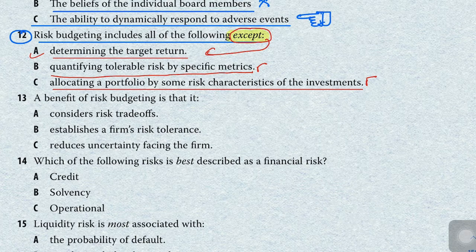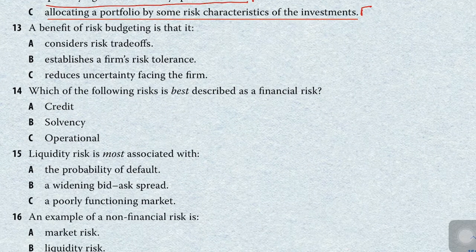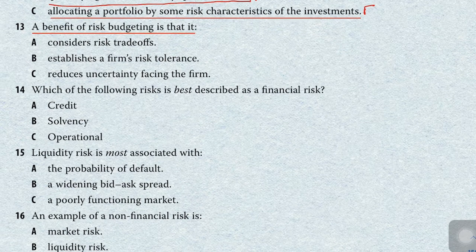Let's move to the next question, that is the benefit. The benefit of risk budgeting is that it considers the risk-return trade-off. This is also pretty simple: risk budgeting considers the risk-return trade-off. So our correct answer is option A. We can also read out: establish a firm risk tolerance.